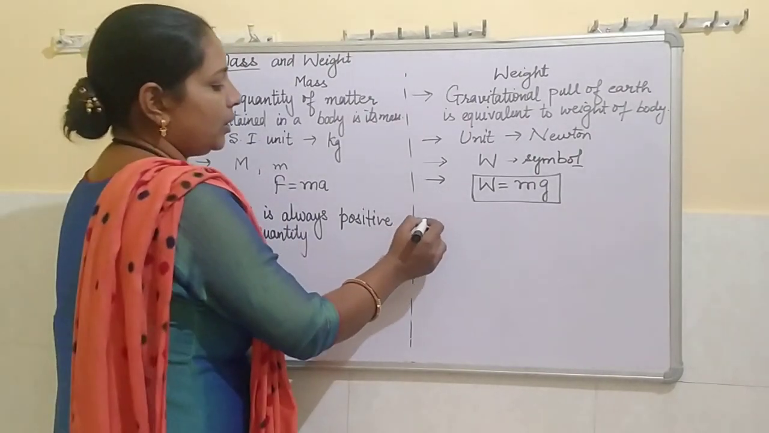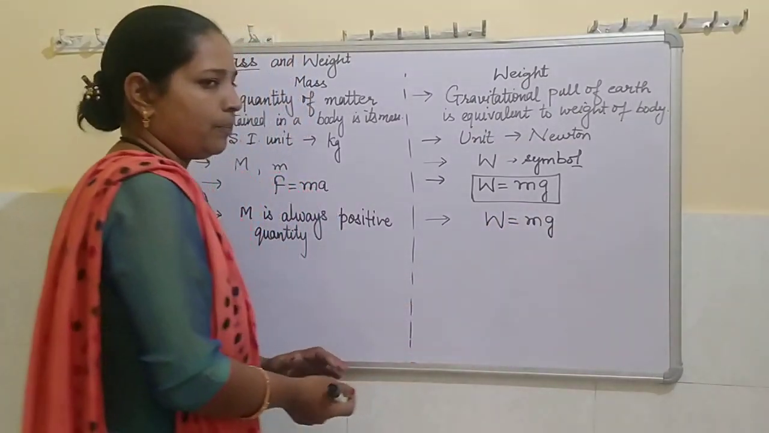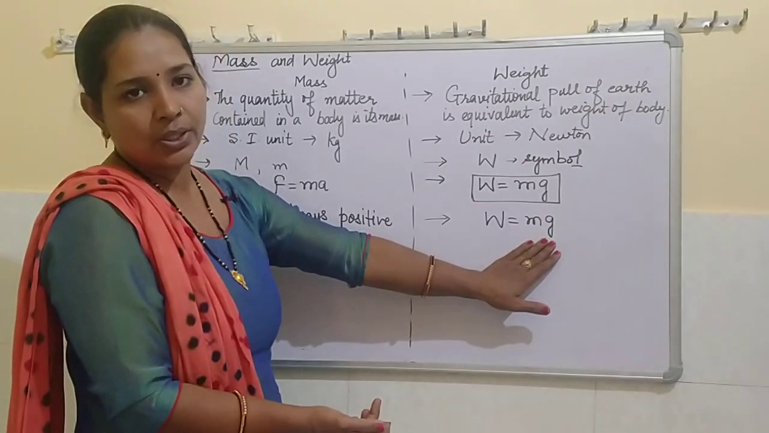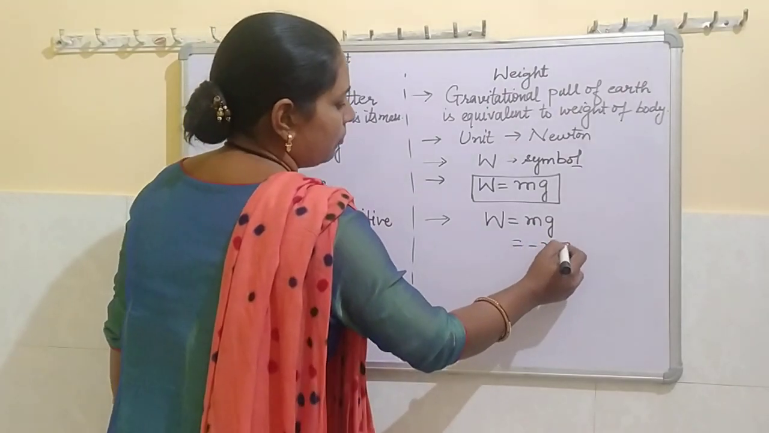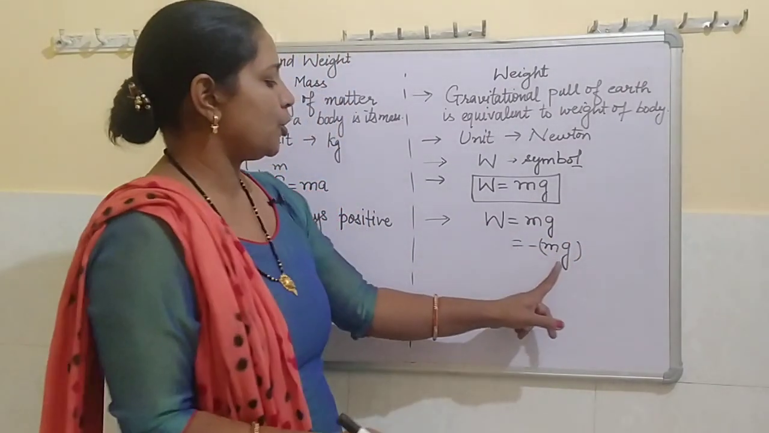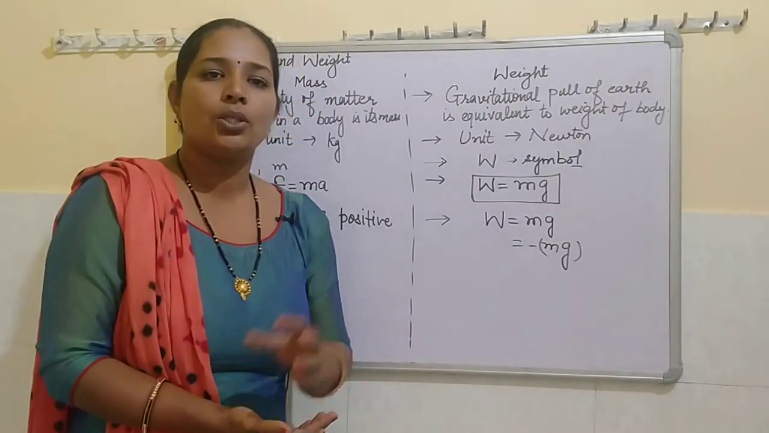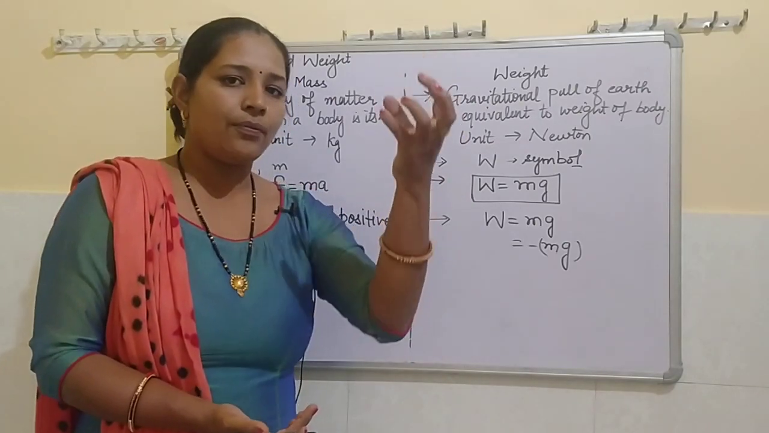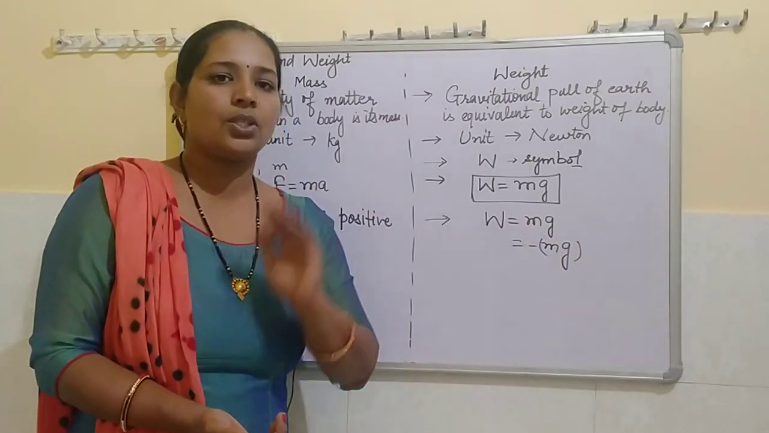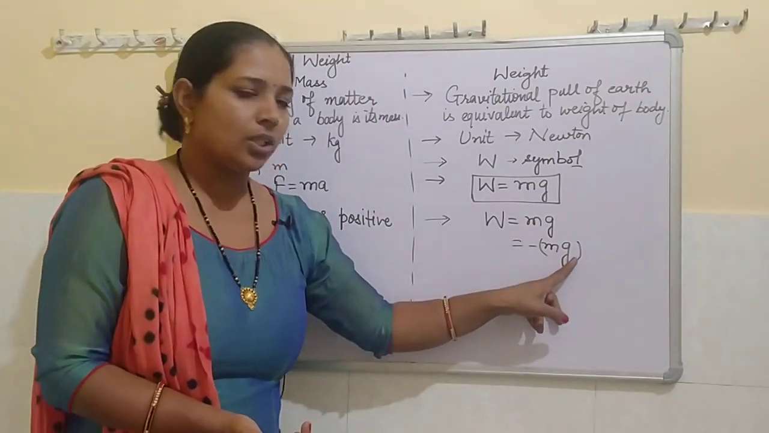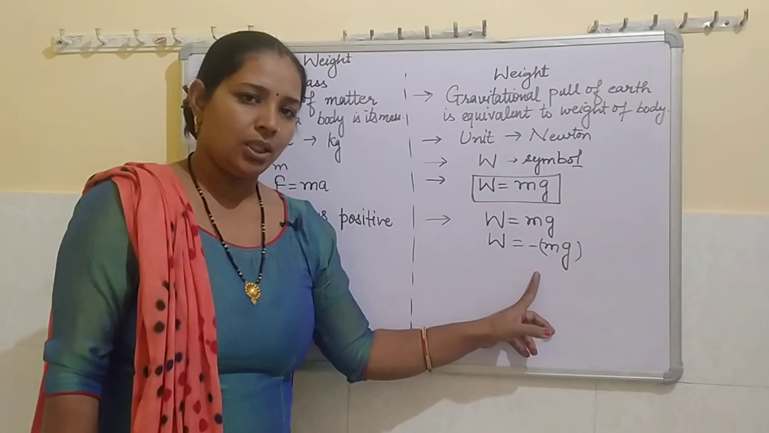But weight depends upon the value of acceleration due to gravity. If we consider it as minus quantity, minus direction, then weight comes out to be negative. When will the value of acceleration due to gravity be negative? As we know, gravity means gravitational pull of Earth. Earth attracts everything towards its center. And when we throw a body upward against the gravity, then its acceleration is negative, and in that case we can say that the W comes out to be negative.